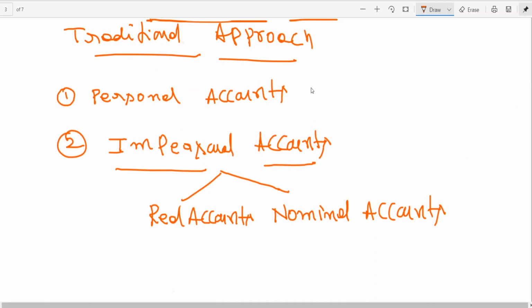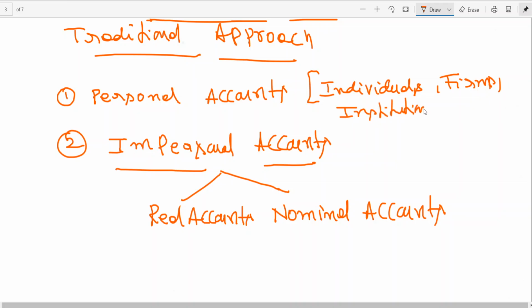Personal accounts are about individuals, firms, institutions, companies.